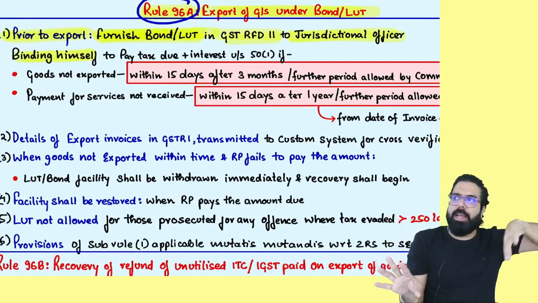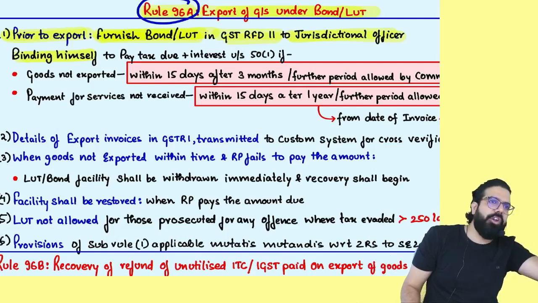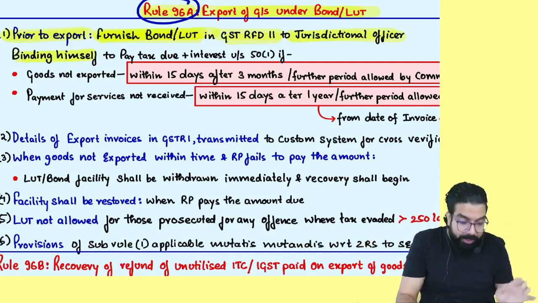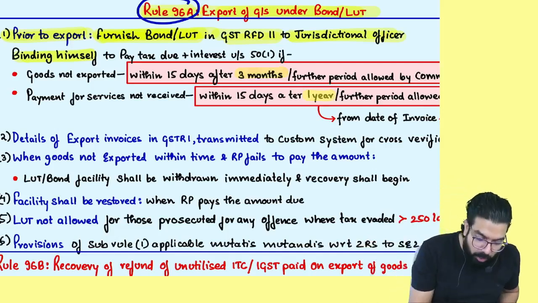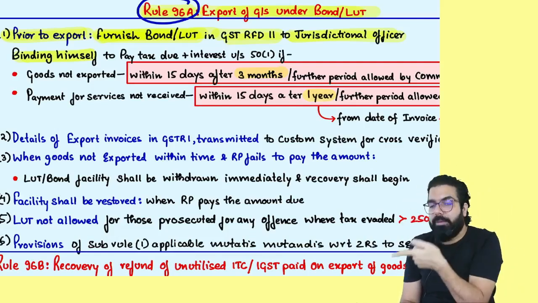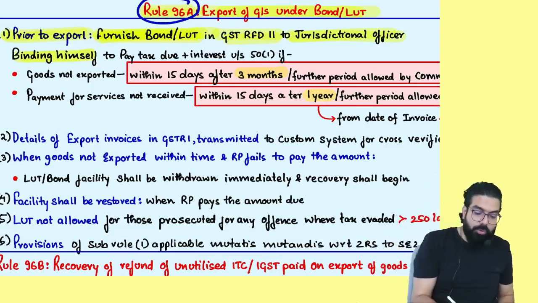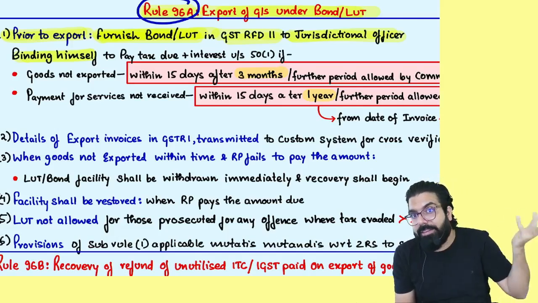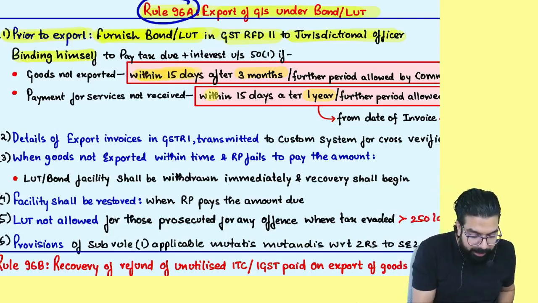binding yourself that, sir, I am exporting and I am not paying GST. I am giving LUT or bond. Please give me ITC refund. If I don't export within the next 3 months, or in case of services, if I don't receive the foreign currency within the next 1 year, whatever GST refund you have given, remember one thing, sir, no worry. Whatever IGST I have not paid, I will pay. I promise, within the next 15 days, I will pay.